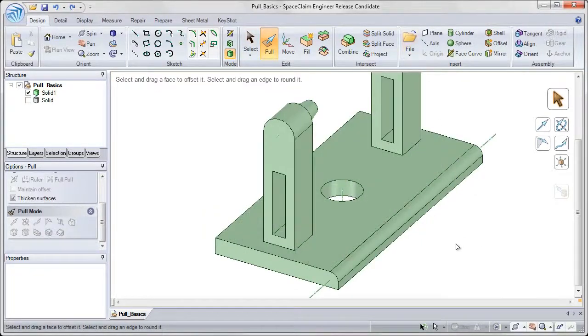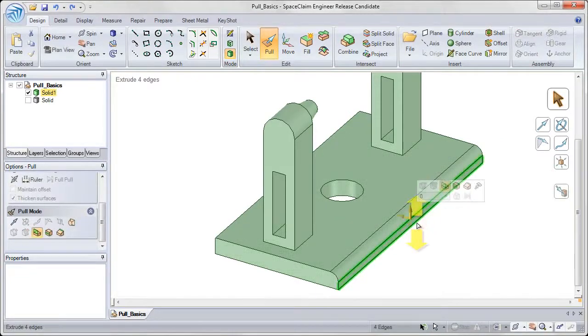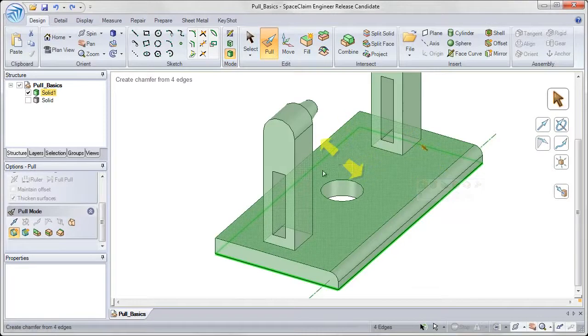A few other options when pulling on an edge include extruding the edge and copying the edge. To show extrude edge, double-click on the bottom edge below your round. And if you continue double-clicking, it'll toggle through all of the edge loops available from that point. So notice double-clicking twice allowed me to select all of the edges around the base of this part.